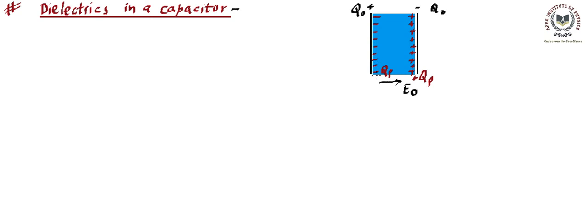QP, P for polarized. Minus polarized charge is close to the plus charge on the plate, and positive polarized charge is close to the negatively charged plate. This is how polarization takes place. Now if you relate it with this, since this dielectric has been filled completely inside the capacitor, these two black lines are indicating the plates. So this dielectric is three-dimensional. That means this plus charge is similar to one distributed on a plate or a face. Since it is on the face, it is going to behave like a charge distribution on a plane sheet.